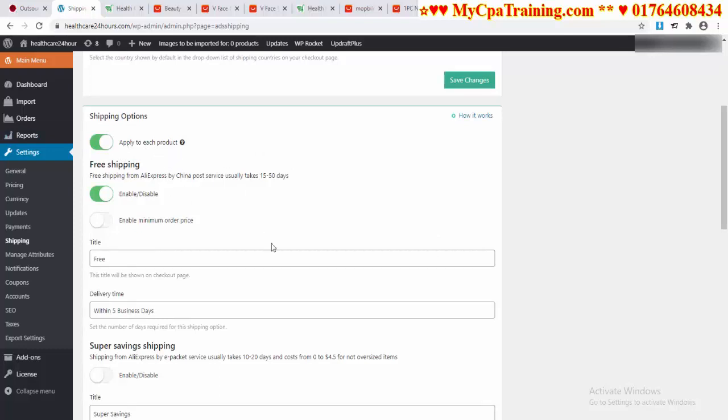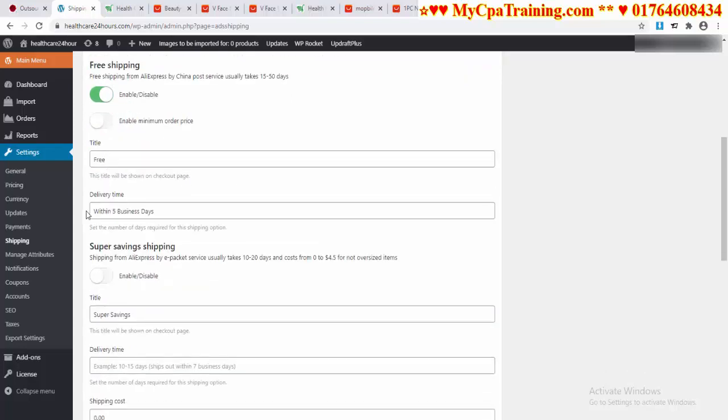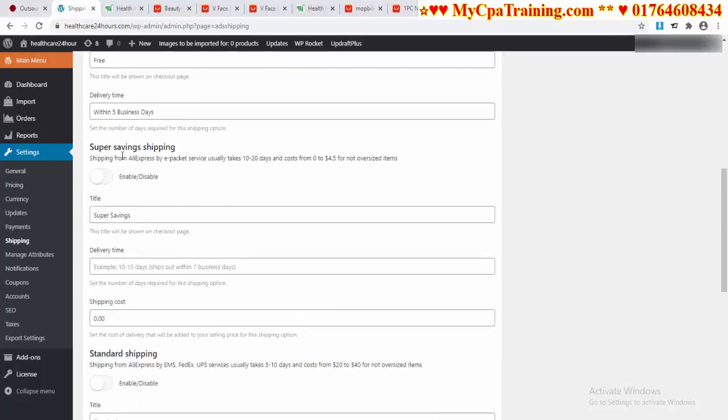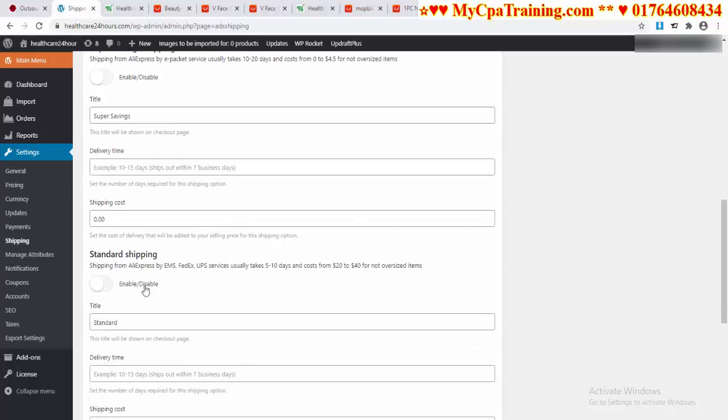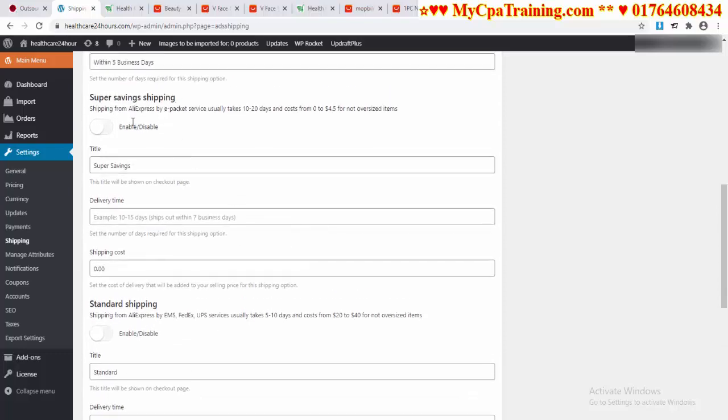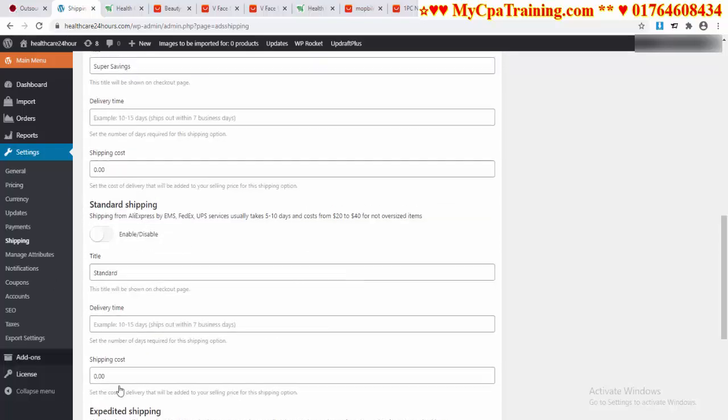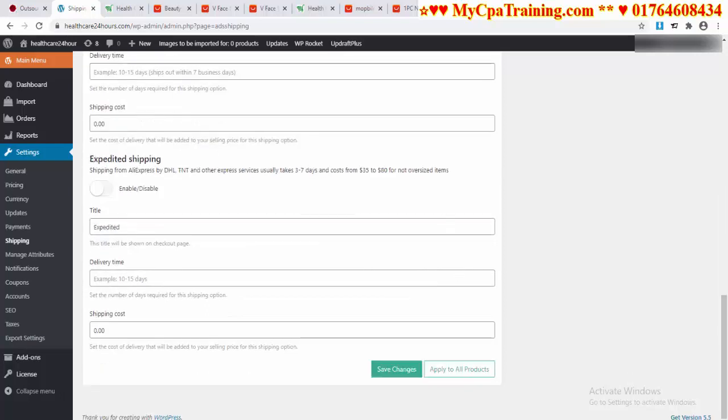Free shipping, if you want to do free shipping, then you have to enable this option. And you can do settings for minimum order price, you can change title, delivery time, super savings shipping, you can enable or disable it, and you can do these settings. For this option, standard shipping, you can do standard shipping, and obviously you have to click on save changes, or you can click on apply to all products.